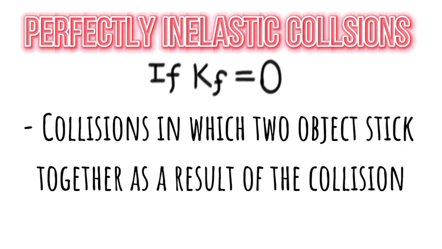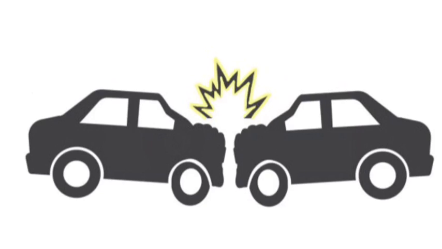Perfectly inelastic collisions happen if the final kinetic energy is equal to 0. They are collisions in which 2 objects stick together as a result of the collision. Going back to a car accident, if both vehicles are of the same mass and have a head-on collision, the vehicles will stick together after colliding. There will be no energy produced either.